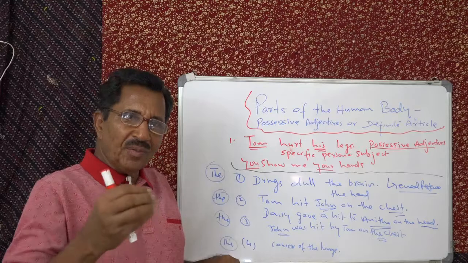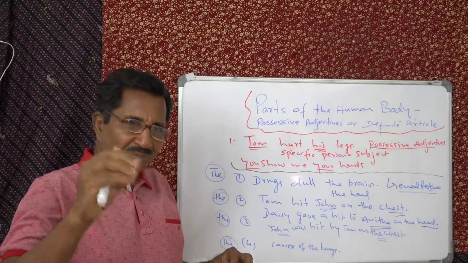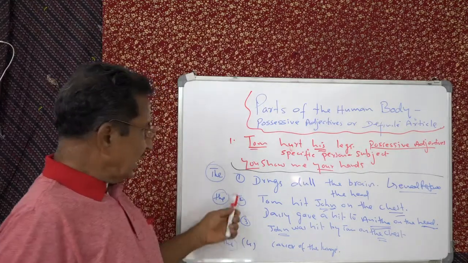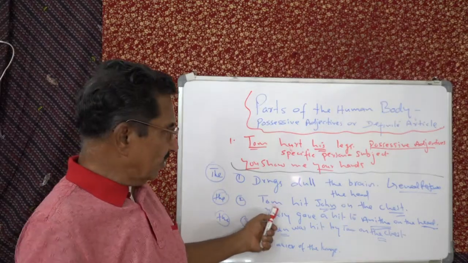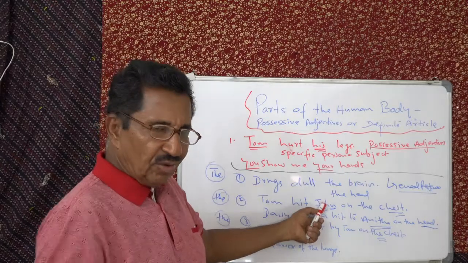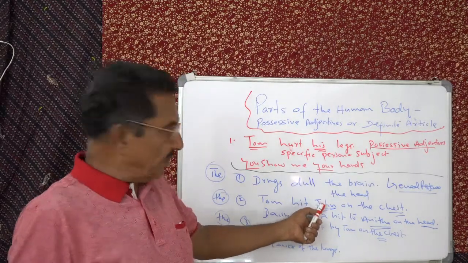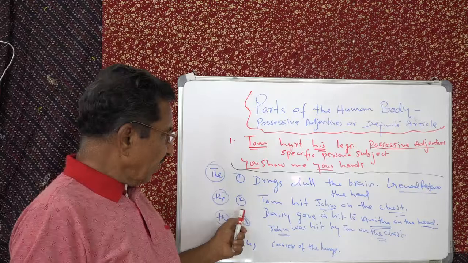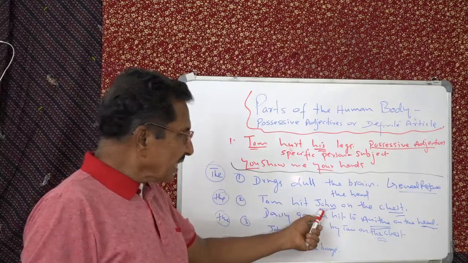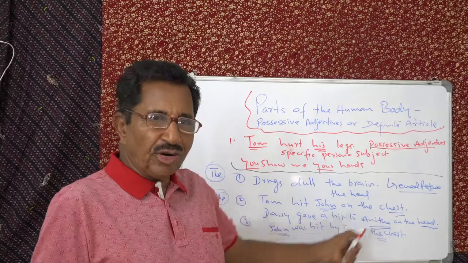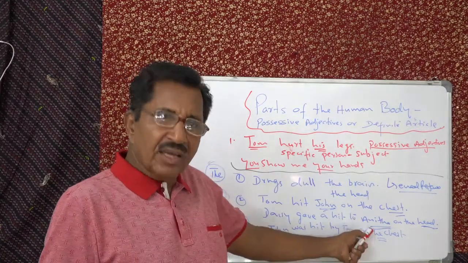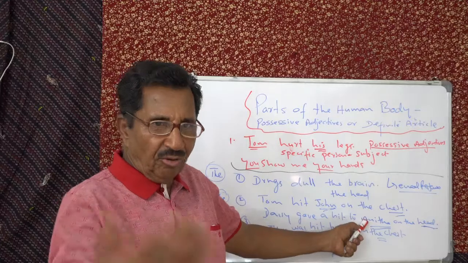Now when you see it one by one, you can say general use, like drugs dull the brain. So "the brain" is a general use, not specific, not a particular person. Second, when the reference is to the object of the sentence or the indirect object of the sentence, we say accusative or dative.